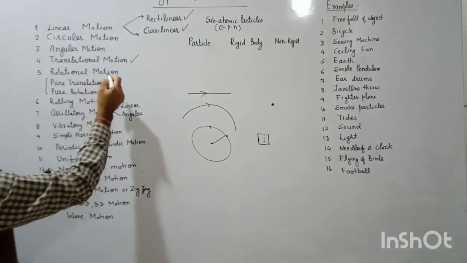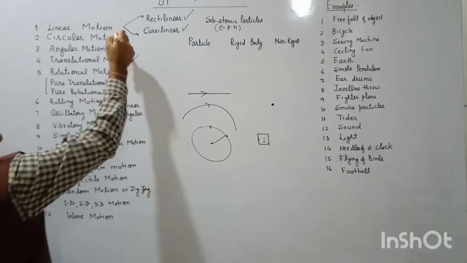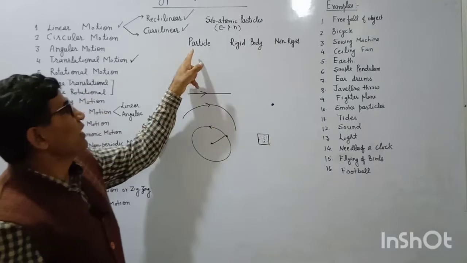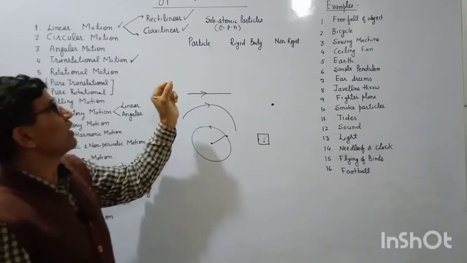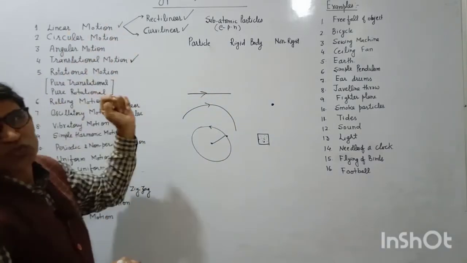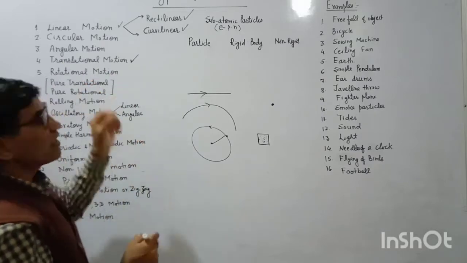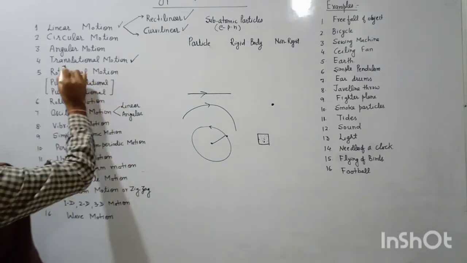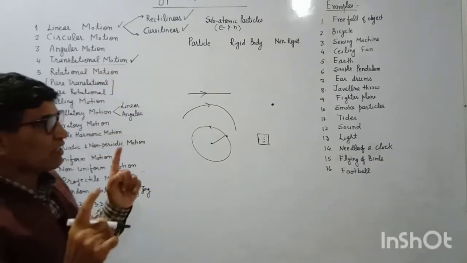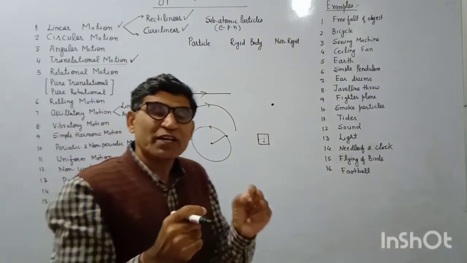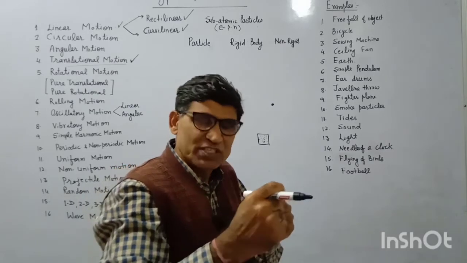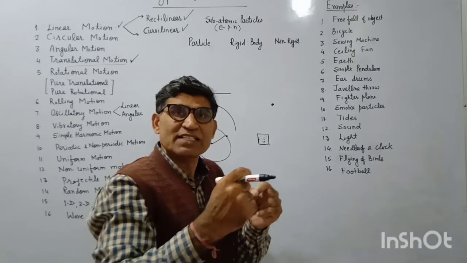What is the difference between translatory motion and linear motion? When the particle is a point mass, a single particle, its motion is linear motion. When the body as a whole, a rigid body, moves, then its motion is translational motion. In translational motion, every particle of the rigid body moves through the same distance in the same direction.